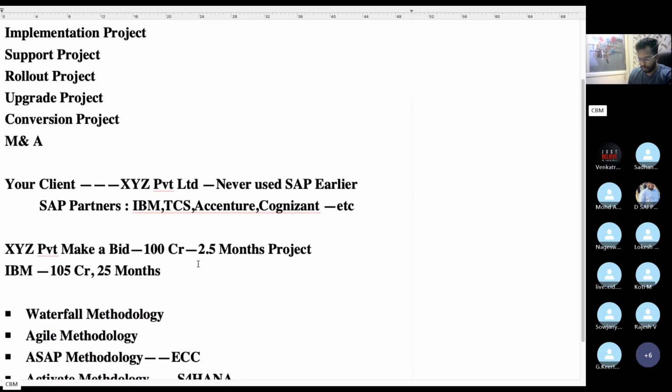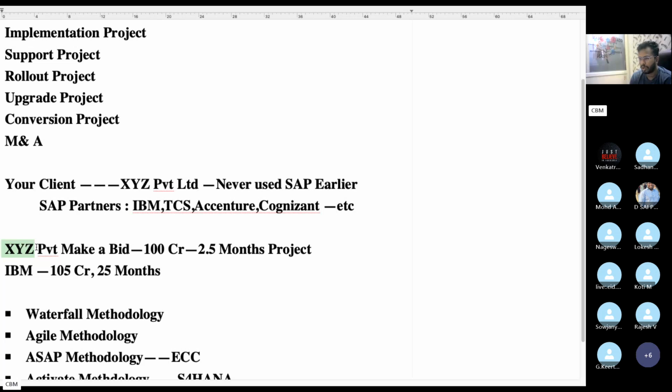Once IBM gets the project, like XYZ Private Limited shortlisted IBM, you will get a call from IBM saying we need an SAP FICO consultant for the implementation project. The client is XYZ Private Limited. Like that, you will get a call from HR. If you have 4+, 5+ years of experience, then you will be recruited for this project. If you want to become a lead, you should have at least 8+ to 14, 15+ years of experience. Mostly you will become a consultant or senior consultant.